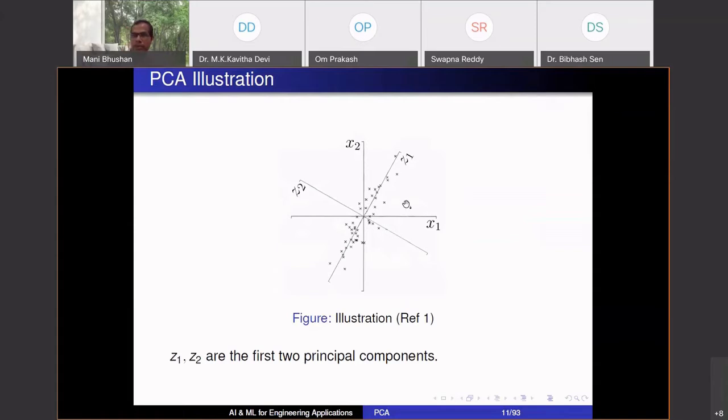Here it is 2 dimensions, so I can only go up to 2 dimensions. So this is the second direction, perpendicular to Z1. So Z1, Z2 are 2 principal components. The largest variability is along Z1, next largest along Z2, and Z1, Z2 themselves are uncorrelated. We'll see uncorrelation in a while, but this is at the core of PCA. If I remove Z2, just go with Z1, I have gone from 2 dimensions to 1 dimension.